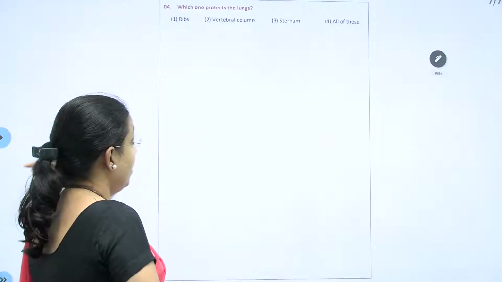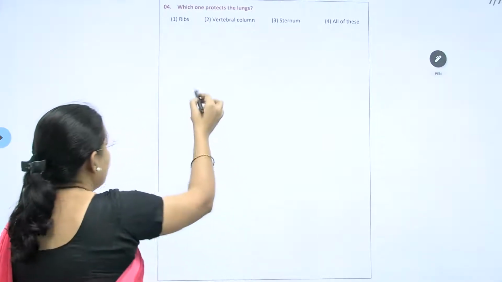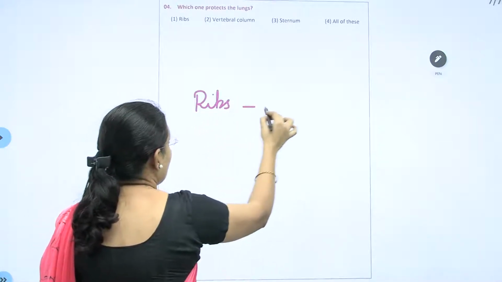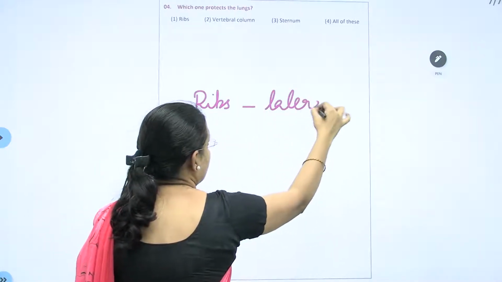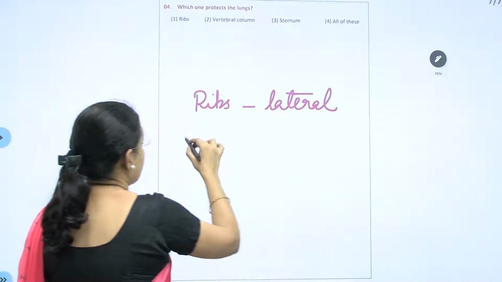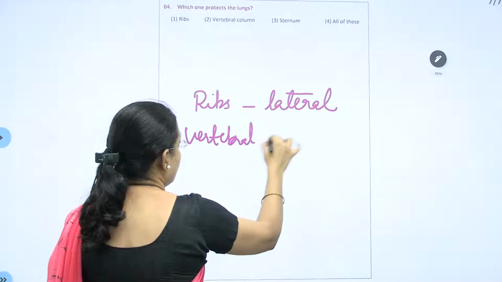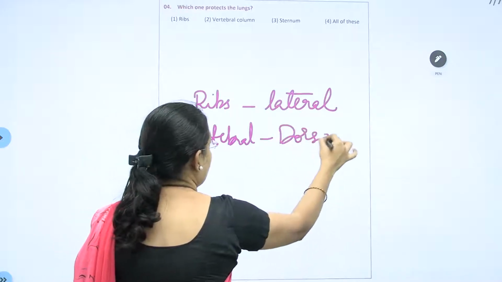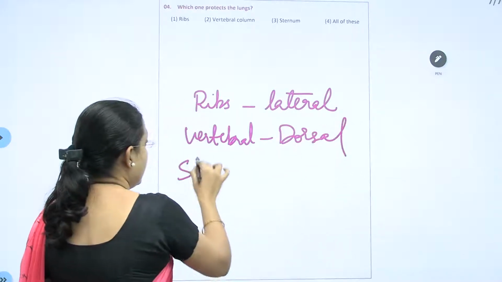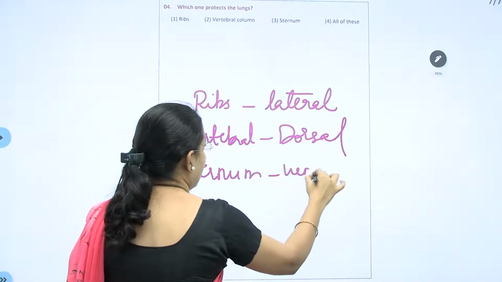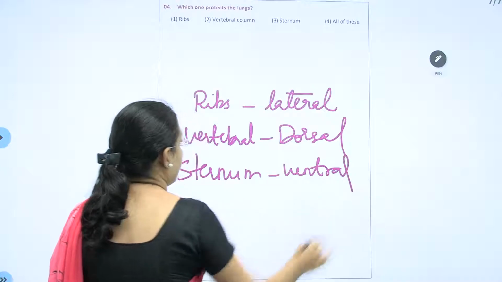Which one protects the lungs? The one that protects the lung is ribs that are more towards the lateral side of the thoracic region, vertebral column, dorsal, sternum above, that is at the ventral part of the body.